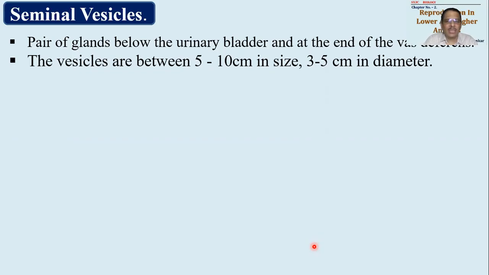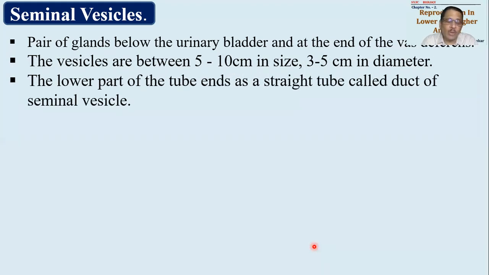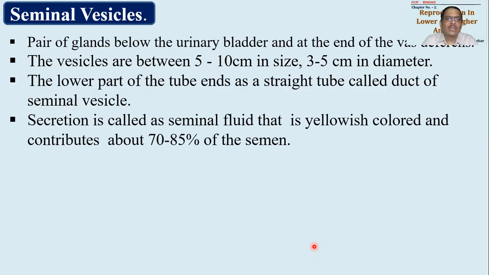Each seminal vesicle, we can say, is a glandular organ having 5 to 10 centimeters in size and 3 to 5 centimeters in diameter. So थोड़ा सा बड़ा gland है ये. This gland is important. Okay, lower part of this gland will have a tube, and this tube will be called as duct of seminal vesicle. मतलब gland, of course, हर एक gland के लिए एक tube होना जरूरी है. Not necessary. Endocrine gland है तो tube नहीं होगा. ये exocrine gland है. That's why it is having a tube. So seminal vesicle is an exocrine gland. So it will end in a tube. This tube is called as duct of seminal vesicle. This duct of seminal vesicle will fuse with vas deferens so as to form ejaculatory duct.